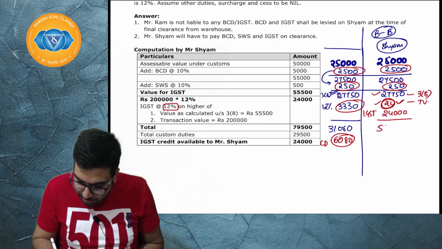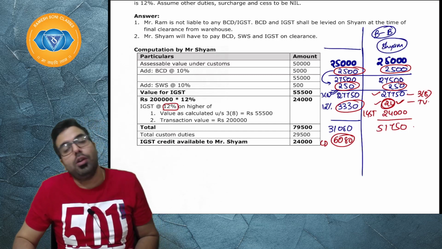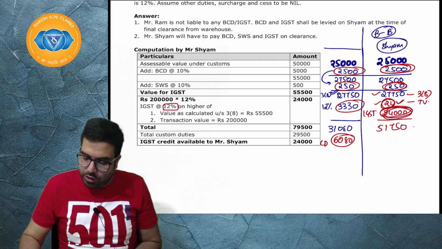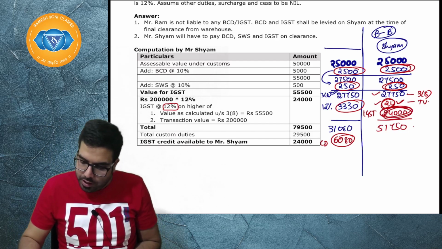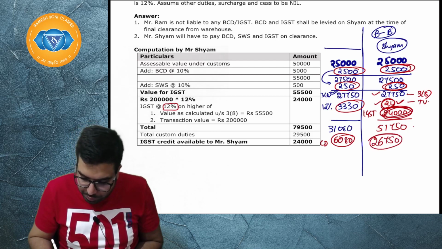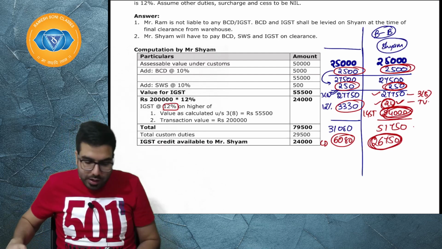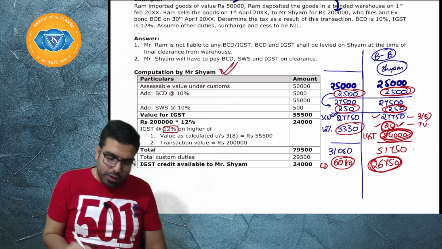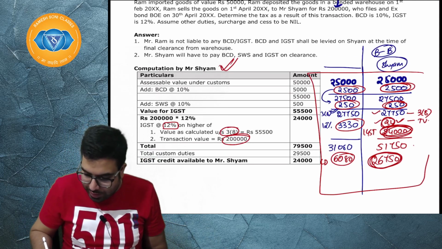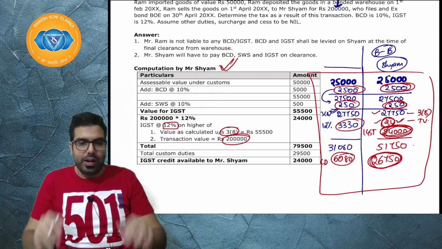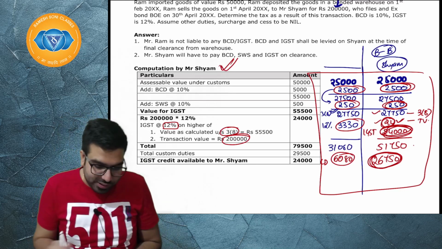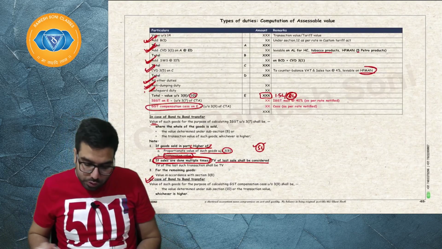And, sir, total will come 27,750 plus 24,000, 51,750. Can you tell me the total custom duty? Custom duty is this plus this IGST amount. So, 24,000 plus 2,500 plus 250. Sir, custom duty is 26,750. I hope everyone is clear. Sir, if total goods are cleared, bond to bond transferred, then you will take value under 38 or transaction value. Sir, if partially it is done, then you will do the calculation like this. I hope everyone is clear. We are done with bond to bond transfer. Same calculation for GST compensation cess also. Now, have I covered everything?